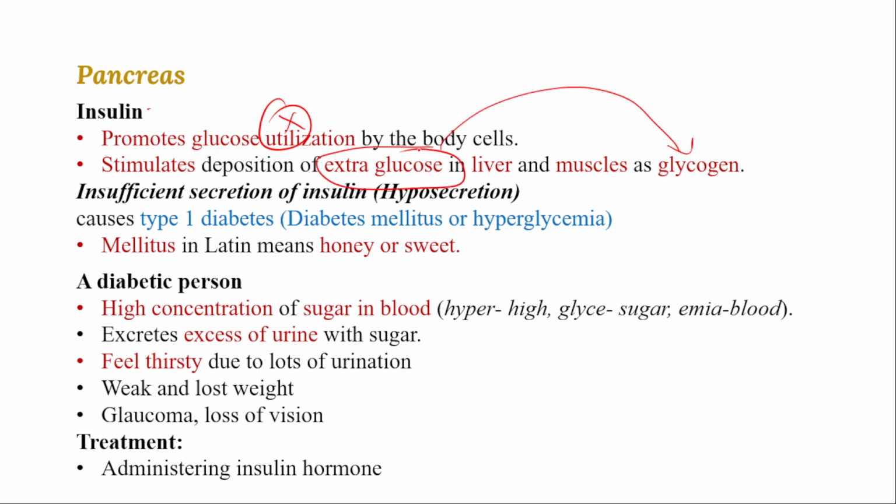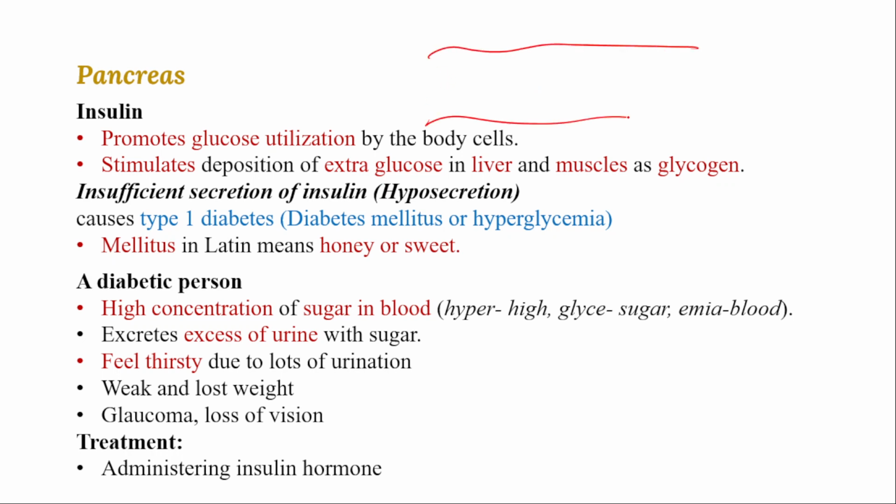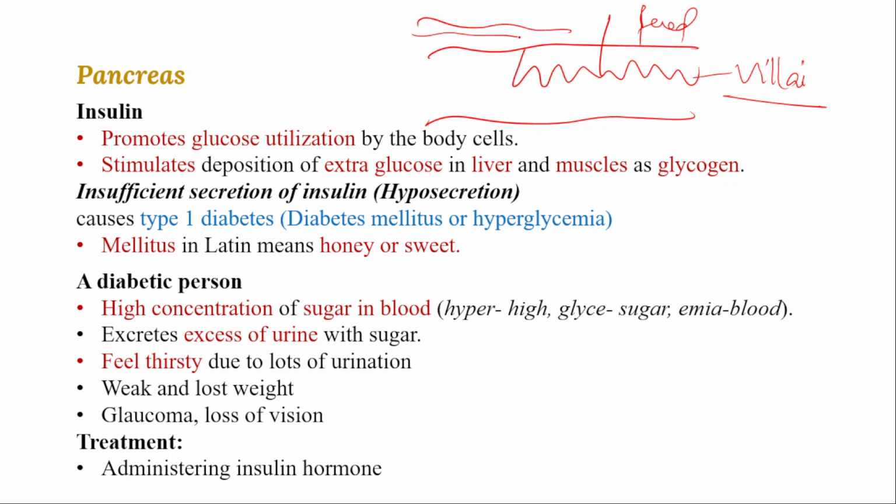Whenever we consume food, it will take the pathway to the small intestine. In the small intestine, finger-like projections are there. You can see this is the structure of the small intestine. These finger-like projections are called villi, right? Villus or villi. These villi help in absorption of digested food, and here the blood system is there.